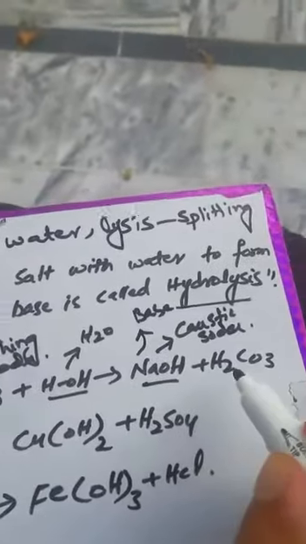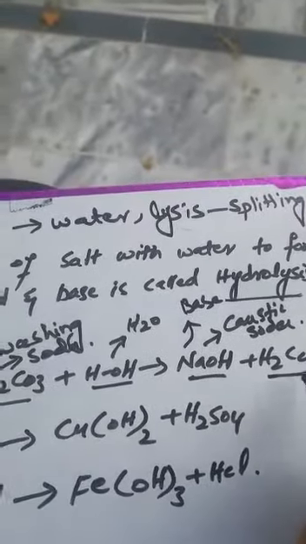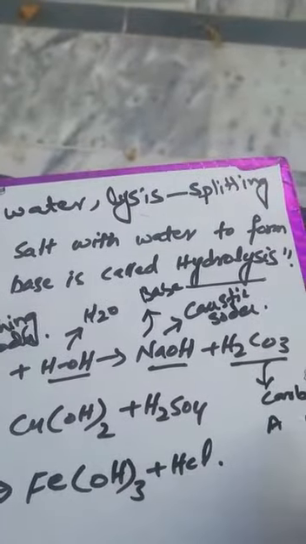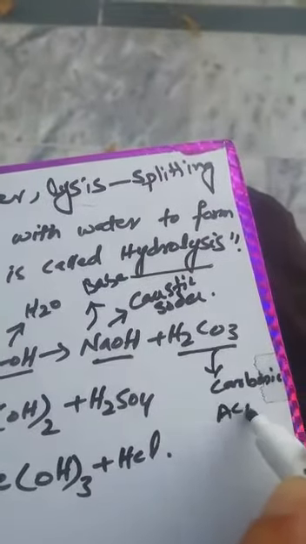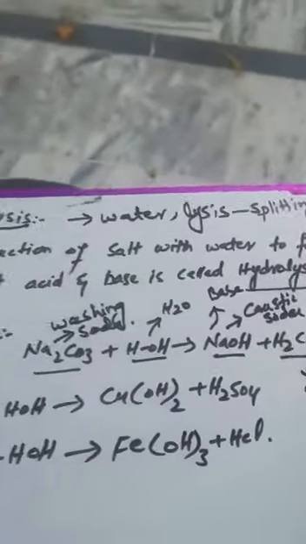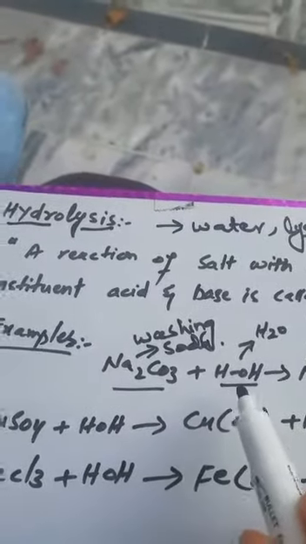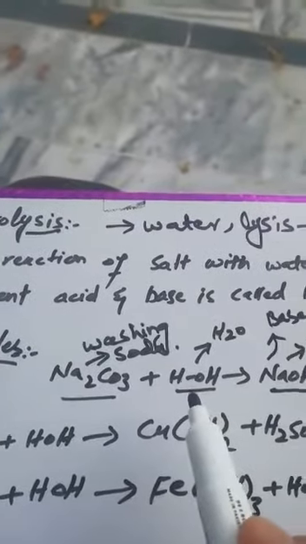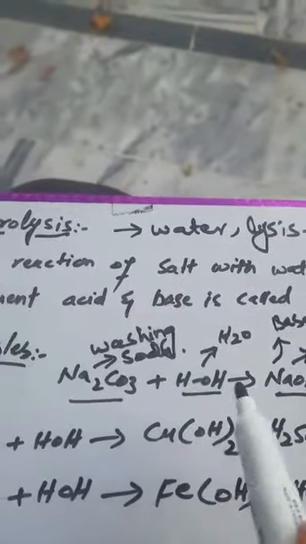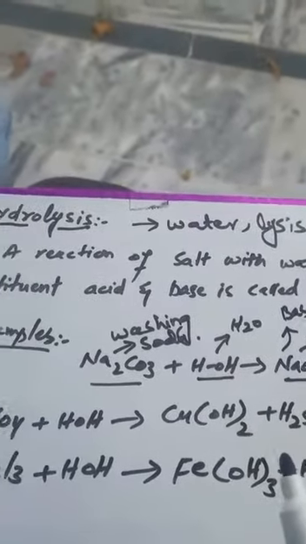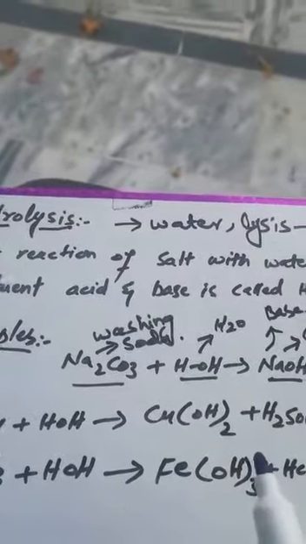And what is formed next? It will form carbonic acid. Carbonic acid. So sodium carbonate, when it reacts with water, gives us sodium hydroxide, which is a base, also called caustic soda, along with carbonic acid. Now we can say that the water is broken down chemically or split up, and the reaction will be termed as hydrolysis. Hydro means water and lysis means split up.